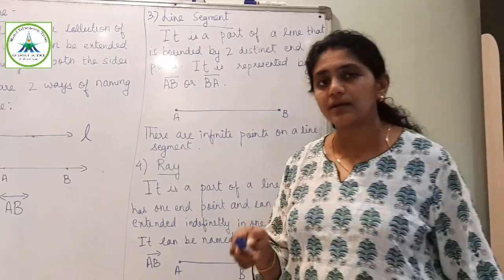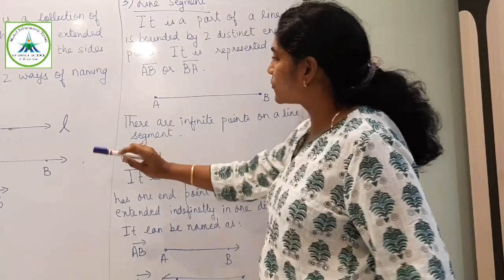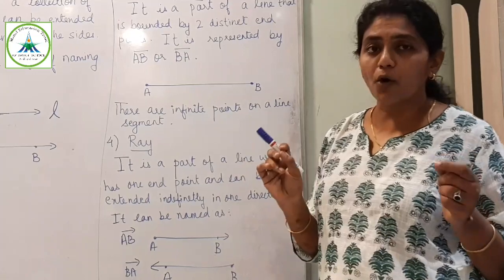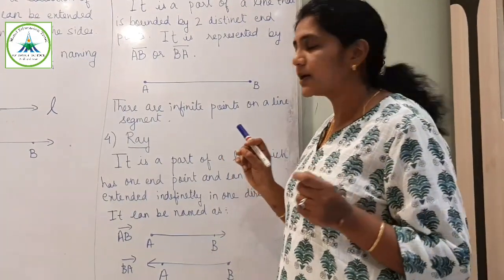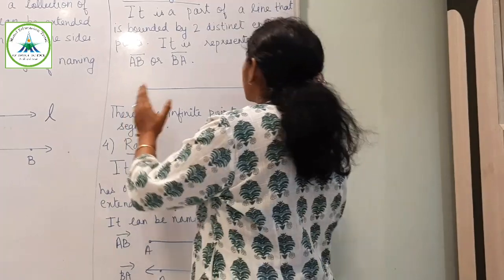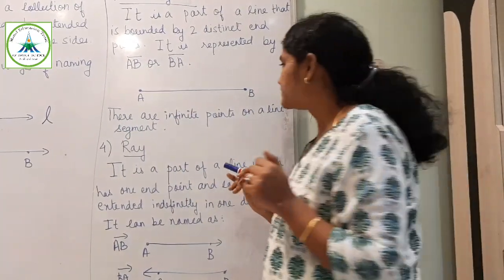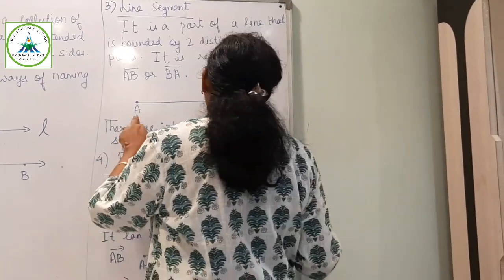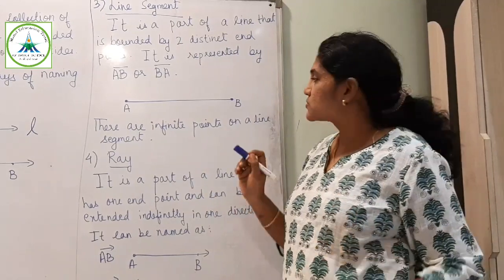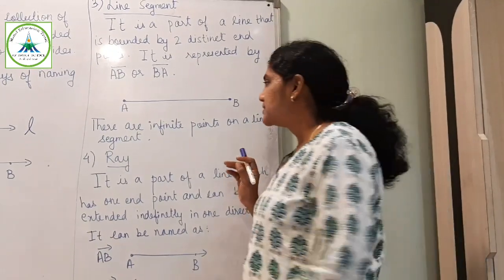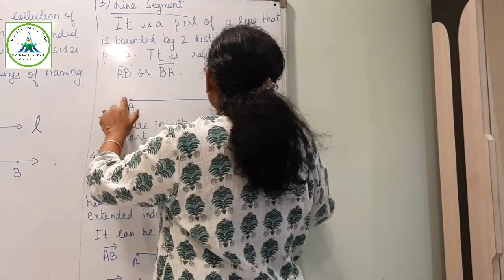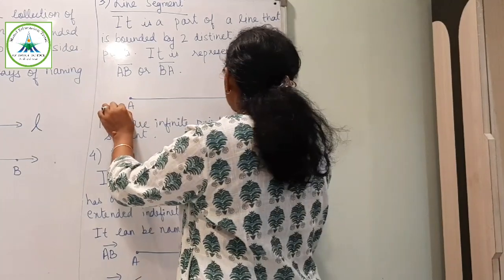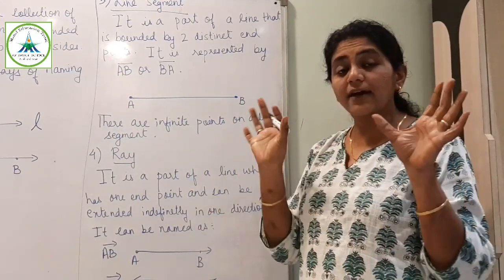What is a line segment? Now it is a part of a line that is bounded by two distinct points. It is represented by AB. Now it is a part of the line. So this is line. If you take part of the line, it is A and B. So you can represent it, it is not having any direction, it is terminating. So there are two endpoints A and B, no arrows, they have fixed length.